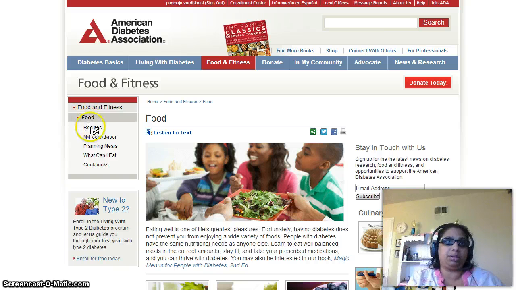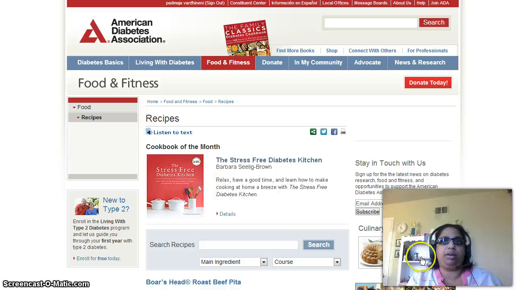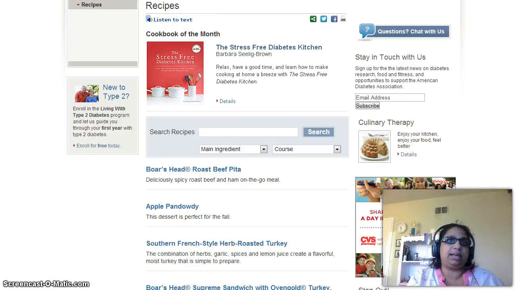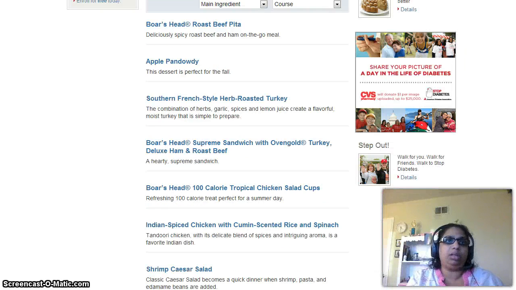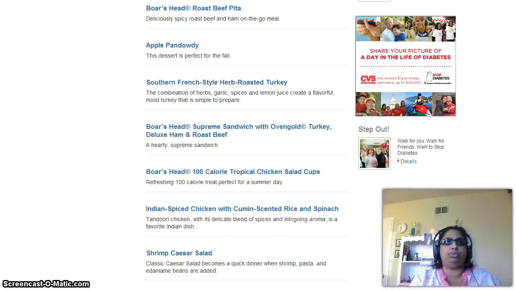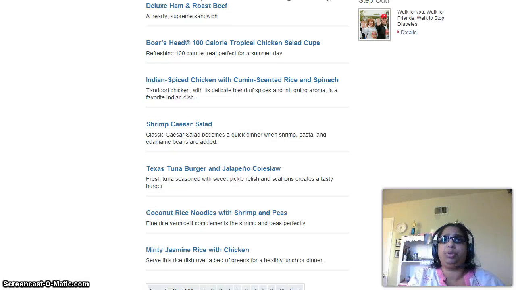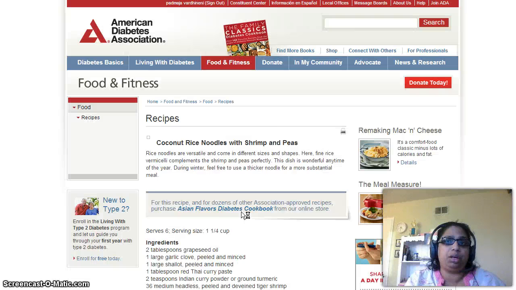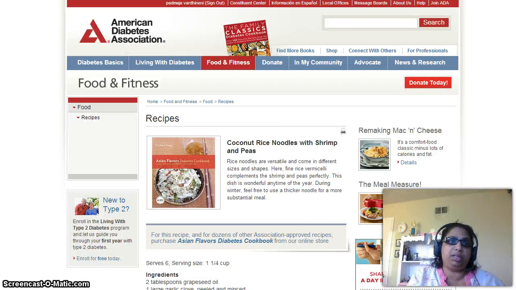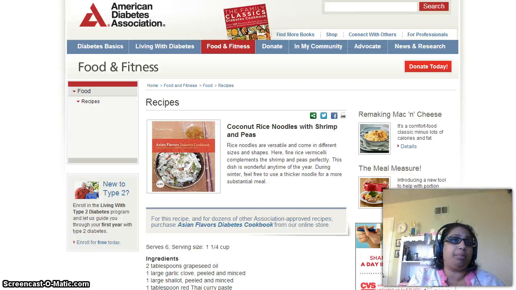Now let's look at the recipes. One major thing that you have to take care about when you're trying to use these recipes is that although all efforts have been made to ensure that these recipes are friendly to people with diabetes, you will have to tweak these recipes according to your own individual requirements.